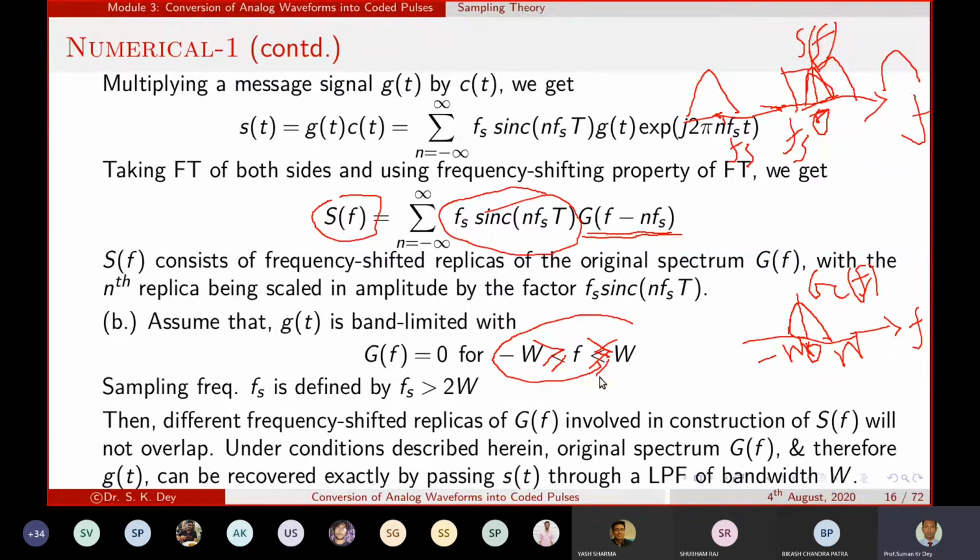So that condition I have written should be in this direction. Mod of f greater than W, that should be the condition. Now, is there any doubt if we take that condition, mod of f greater than W, instead of that? I hope there is no doubt.